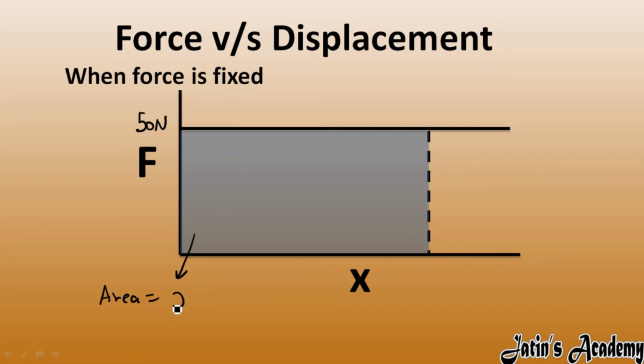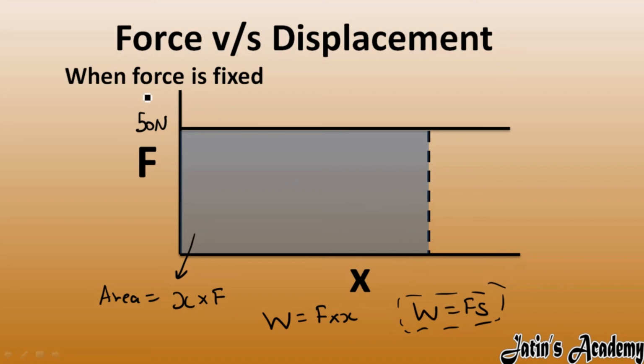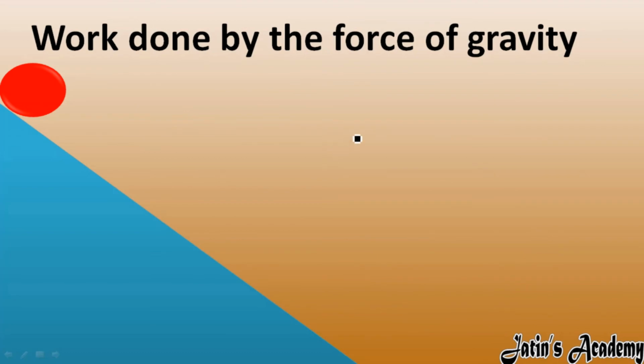Base we have x, height we have x. So work done we will get here F into x, or F into S. Now carefully see, we are using the formula work done as F into S. So what is the assumption we are taking in order to use the formula? The assumption is that the force is fixed, meaning the force keeps fixed on a body and is not changing. Then only we are using work done as F into S. Clear?